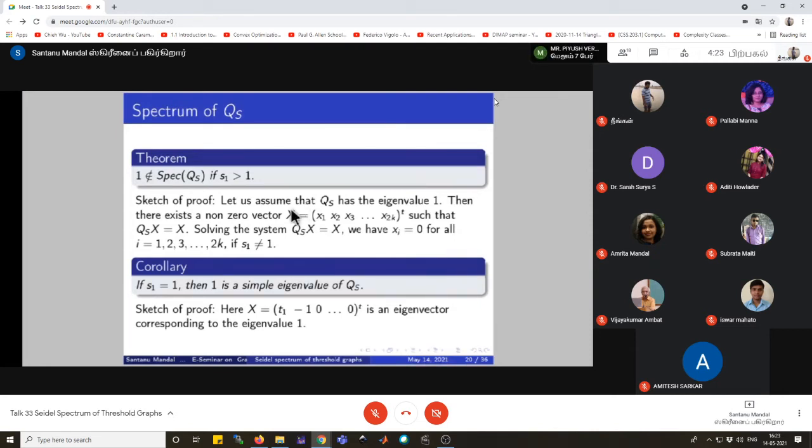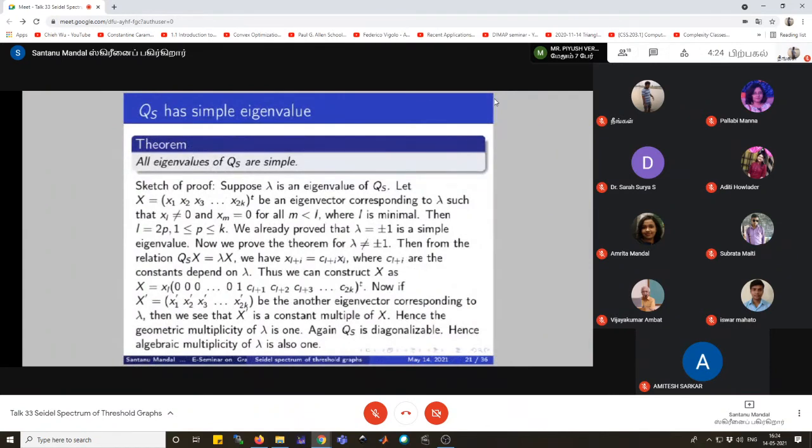As a consequence of this theorem, we can say that 1 will be a simple eigenvalue of QS if we take s1 equals 1. In that case, the eigenvector will look like this: x equals t1, then the second entry will be minus 1, then all other entries will be 0. If there is any other eigenvector corresponding to the eigenvalue plus 1, then we see that it will be a constant multiple of x. So the geometric multiplicity of the eigenvalue 1 is simple.